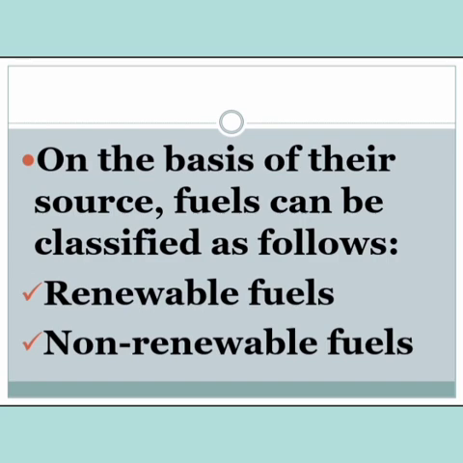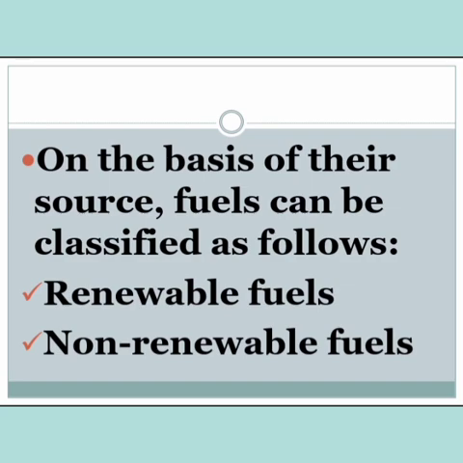Next category is on the basis of their source, from where these are obtained. So based on their source, fuels can be classified as follows, that is renewable fuels and non-renewable fuels. You are already aware of these terms. I have already taught in the previous chapter. So what are renewable fuels, children?